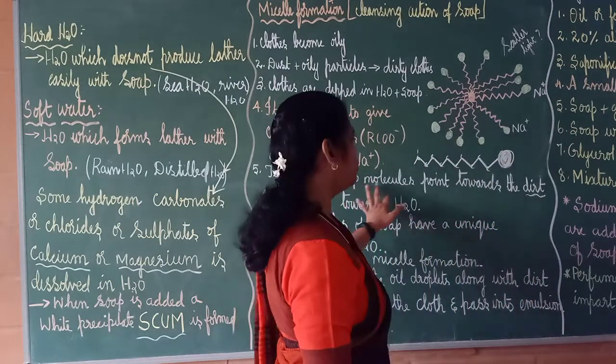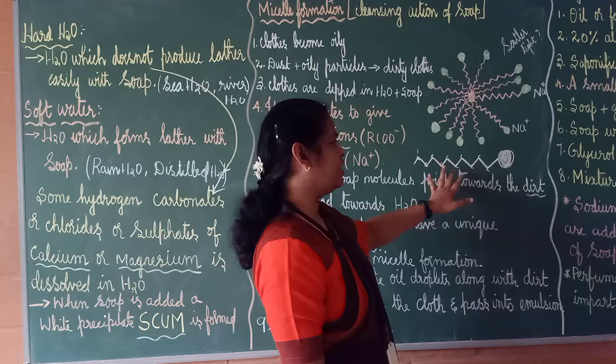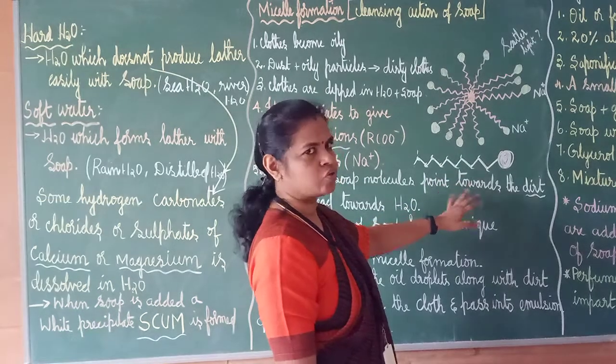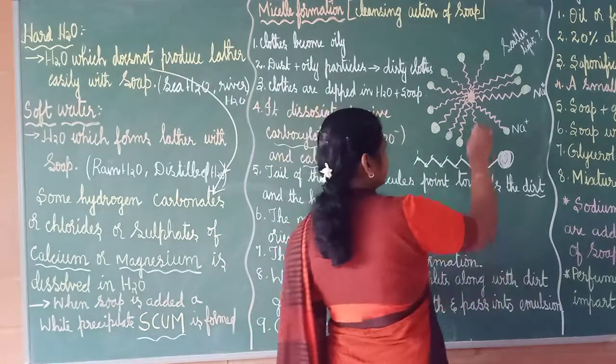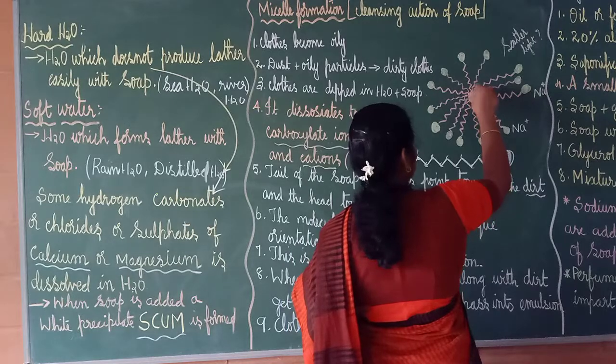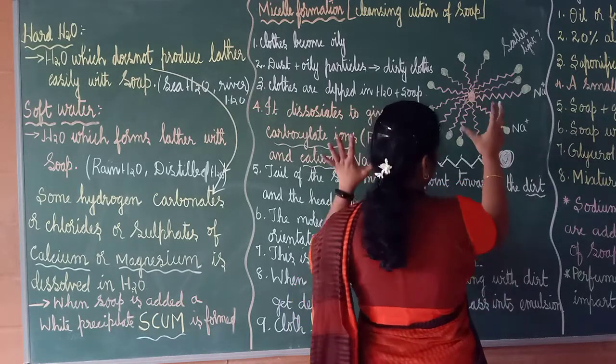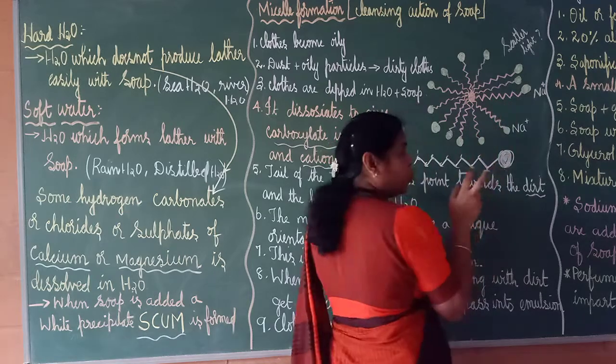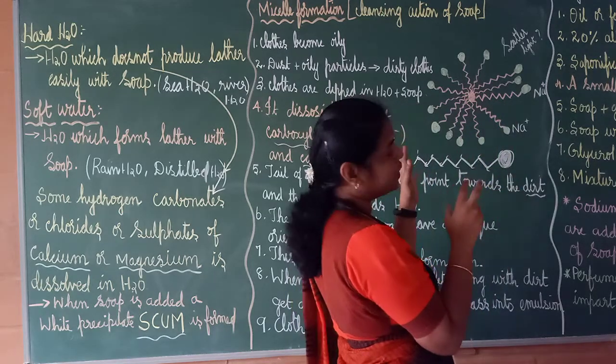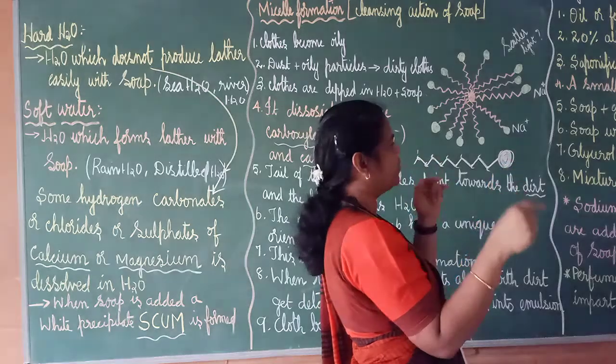Tail of the soap molecule will point towards, they don't like water, no, so they will turn towards dirt. See, this is the dirt particle. When seeing a dirt, immediately the soap molecules will go towards it. But what happens? Who will turn towards dirt and who will turn towards water is very important.